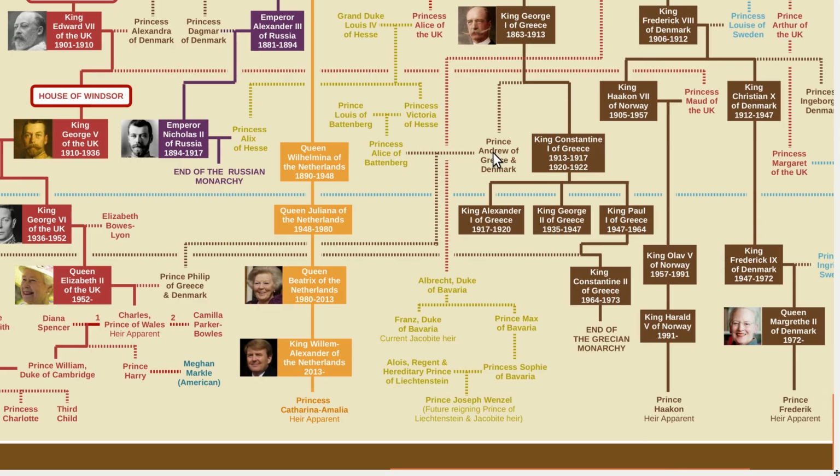And this individual was brother of King Constantine I of Greece. And these two brothers, their father was King George I of Greece. So the elder son became king, and so the kings of Greece follow from his line until the monarchy was abolished in the 1970s. But this younger brother married Princess Alice of Battenberg, and these two individuals became the parents of Prince Philip.